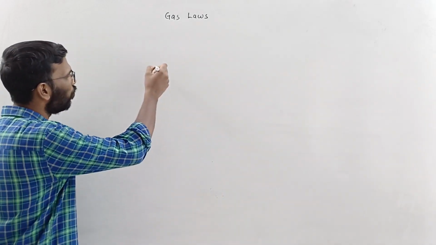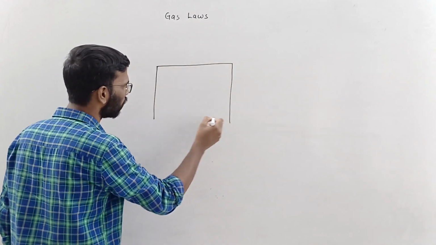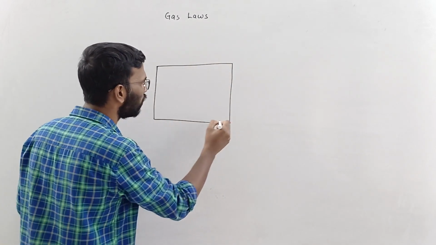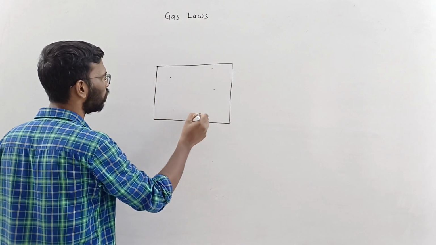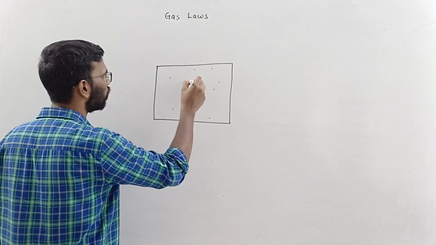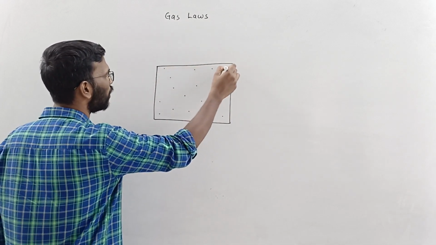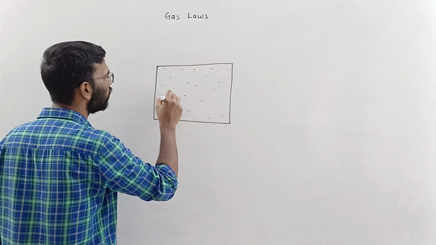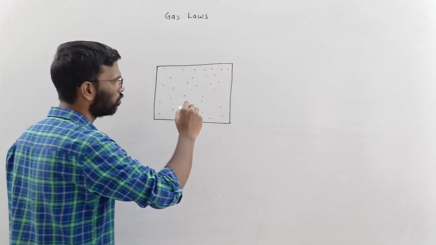So we'll consider a container in which gas particles are there. These are the gas particles. This is how the distance of separation will be there, and these gas particles will be in a continuous random motion.